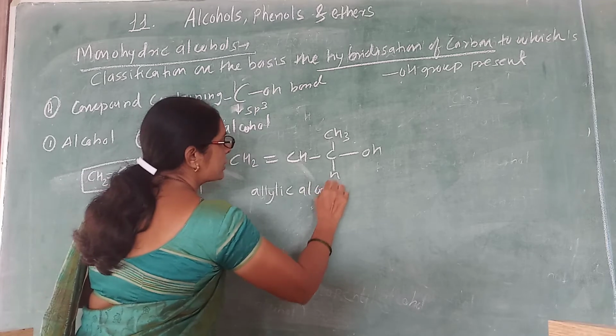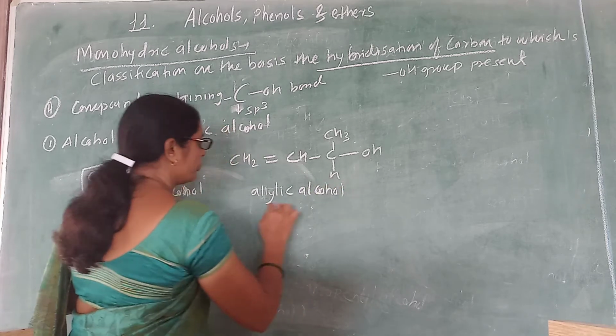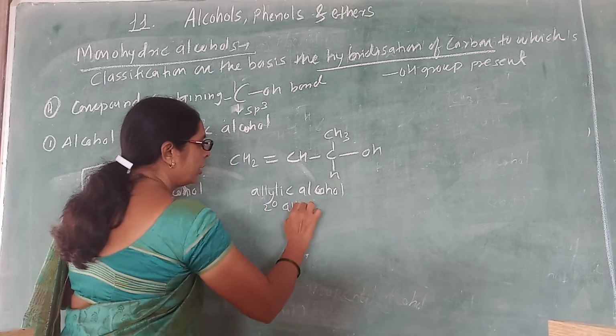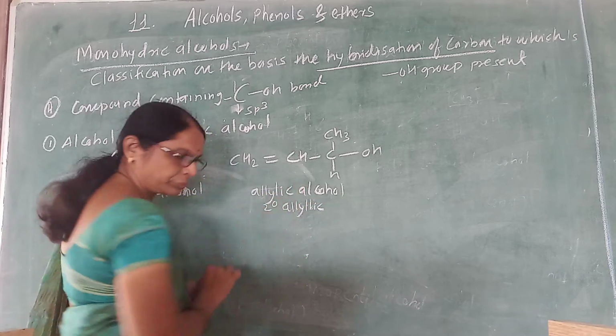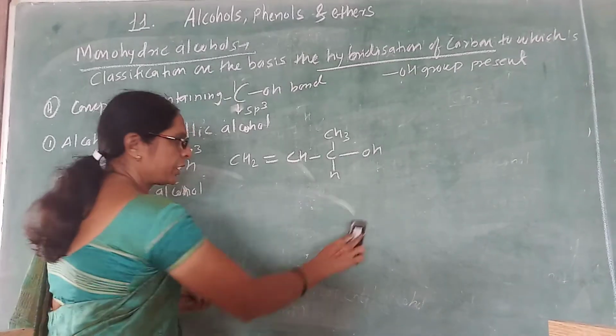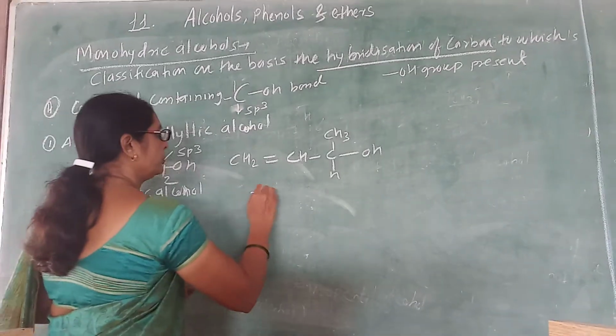That is what I mean. It is an example of secondary allylic alcohol.